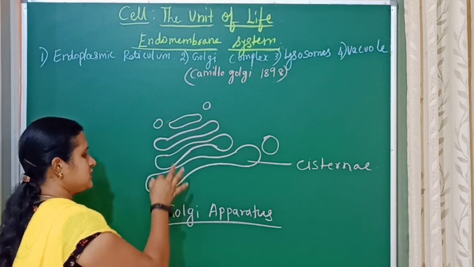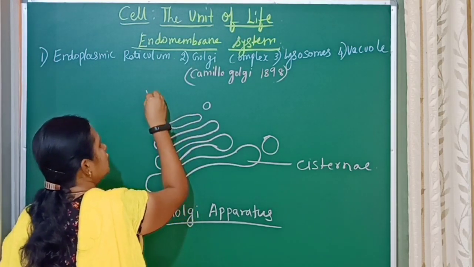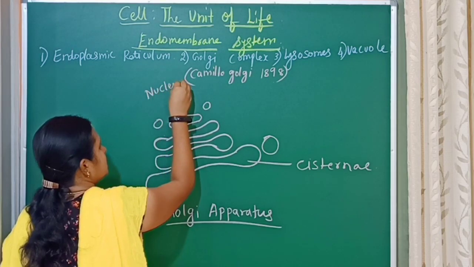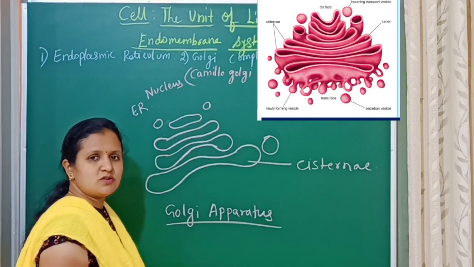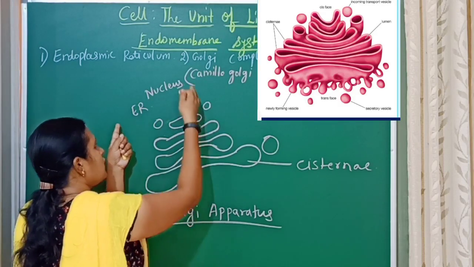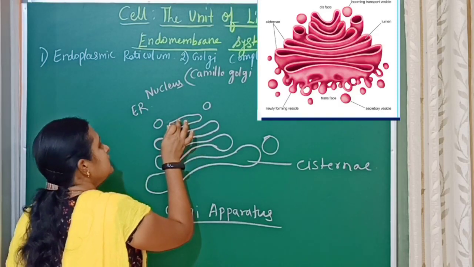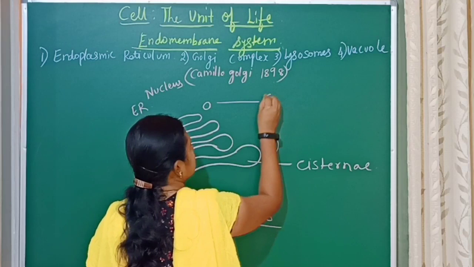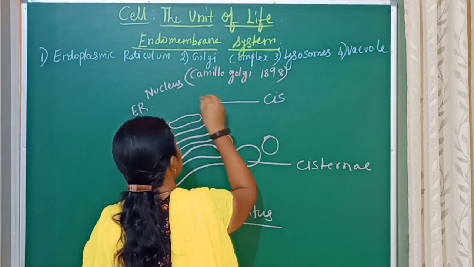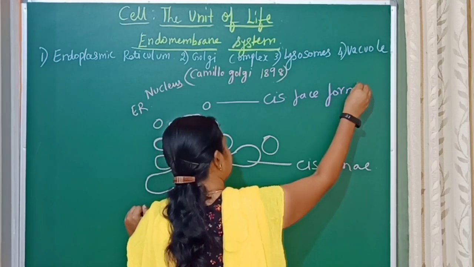This group of Golgi apparatus generally surrounds the nucleus or the endoplasmic reticulum, and the face towards them is called the cis phase, or forming phase.